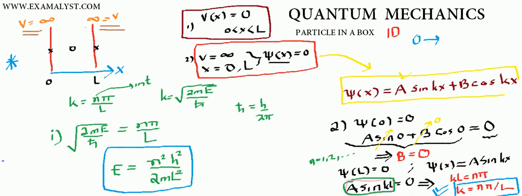Agreed? And you can see a very interesting result from here, that n is never zero. It means the minimum energy that the electron will have is with n equals 1, that is h square by 2 m l square.